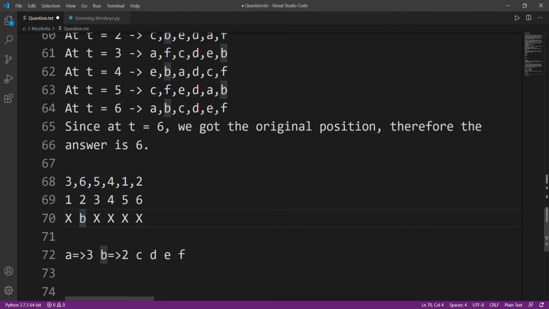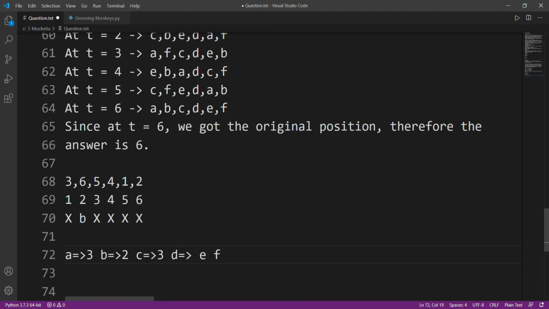Now let's do similarly for C. C is here, right? C will first go to 5, 1 second. After 5, it will go to 1, 2 seconds. After 1, it will go to 3, 3 seconds. So C will go back to its position after 3 seconds.